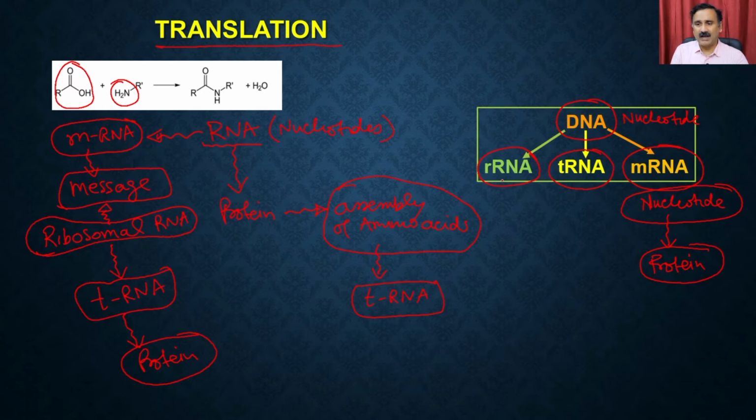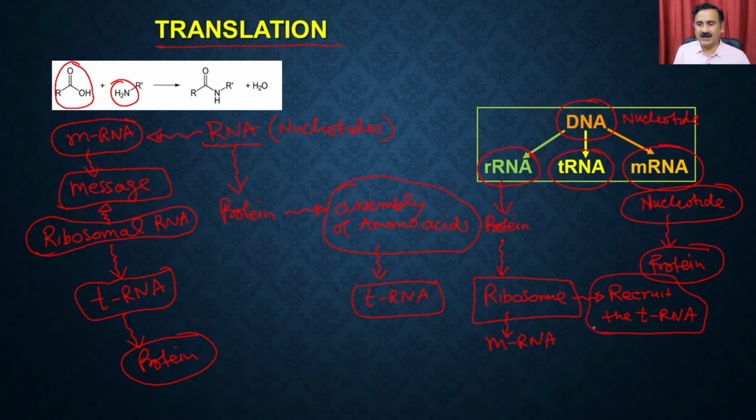So a ribosomal RNA is going to assemble with the protein, and that's how the ribosomal RNA is responsible for the synthesis of the ribosome, and the ribosome is going to interpret the information given on the messenger RNA, and on the other hand it is going to recruit the tRNA, which is going to take up the amino acids, and that's how the ribosome is ultimately going to synthesize the proteins.